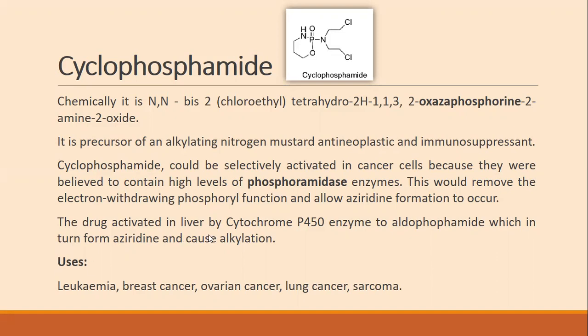The drug is activated in the liver by cytochrome P450 enzyme to aldophosphamide, which in turn forms aziridine and causes alkylation. Cyclophosphamide finds use in leukemia, breast cancer, ovarian cancer, lung cancer, and sarcoma.